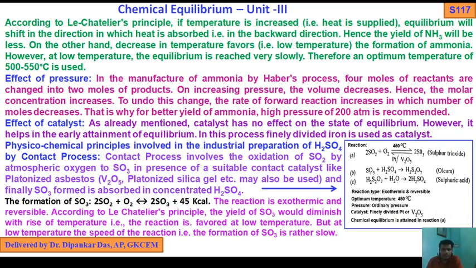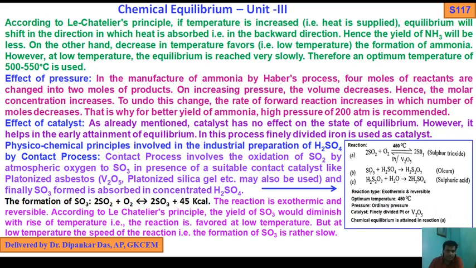N2 gas plus 3H2 gas gives 2NH3. So 4 moles of reactants are changed into 2 moles of products. On increasing pressure, the volume decreases, hence the molar concentration increases. To undo this change, the rate of forward reaction increases, in which the number of moles decreases. That's why for better yield of ammonia, a high pressure of 200 atm is recommended.